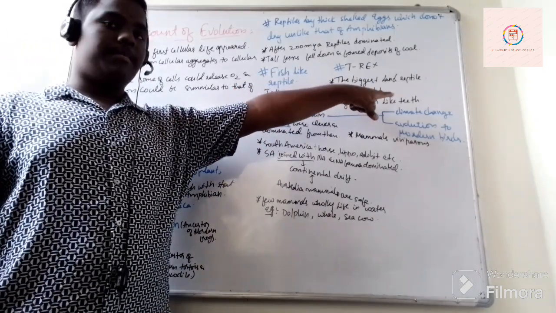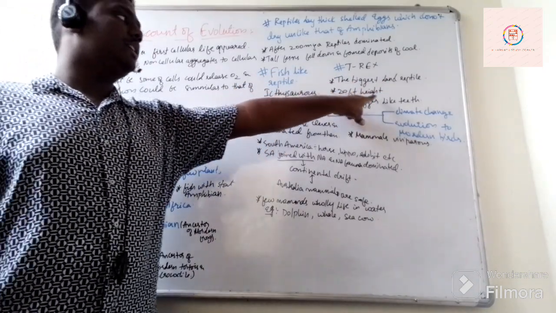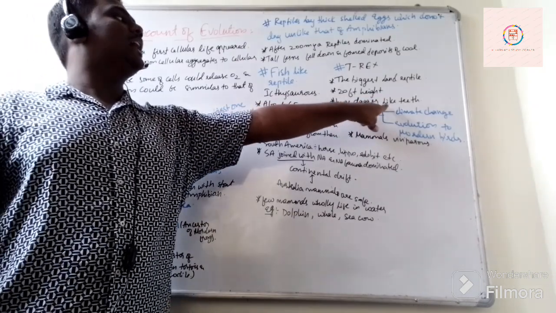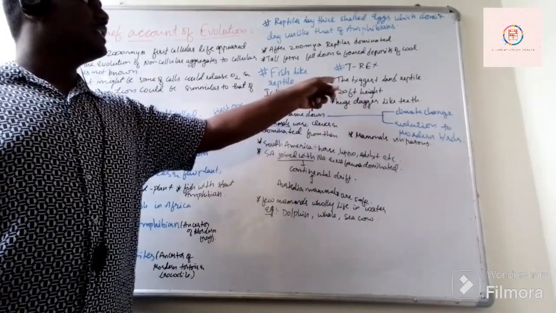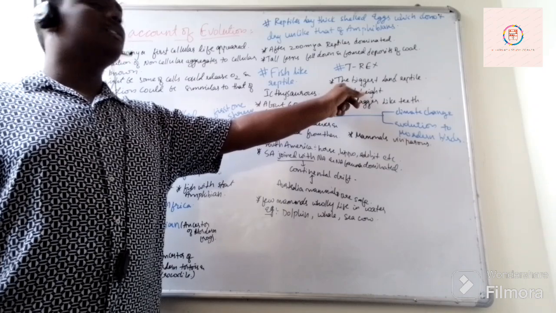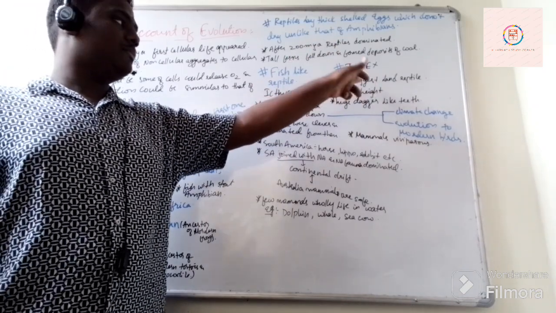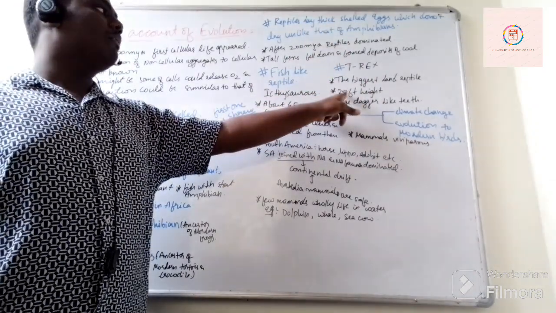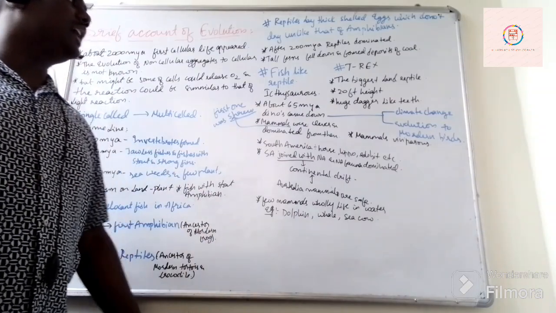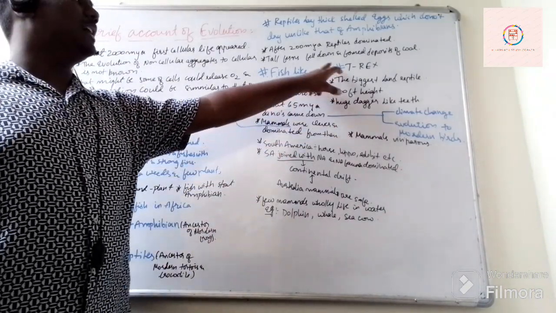T-Rex, the biggest land reptile. It was 20 feet in height and it had huge dagger-like teeth. These three features. They would ask which reptile was the biggest, was 20 feet in height and had huge dagger-like teeth. We should keep the answer as T-Rex.